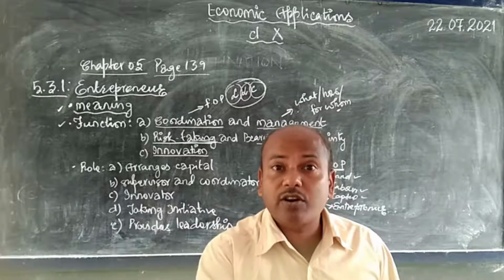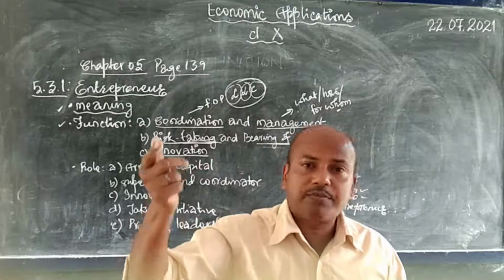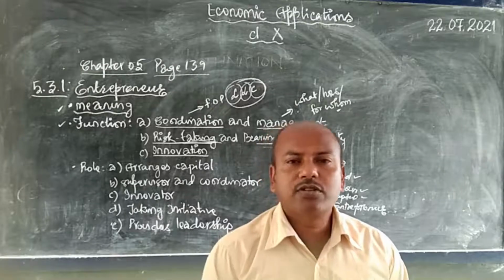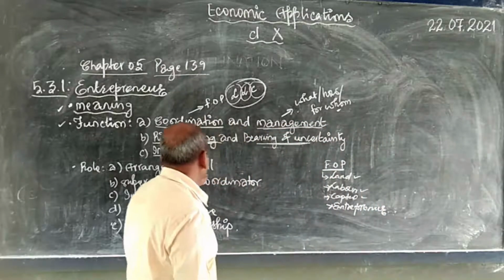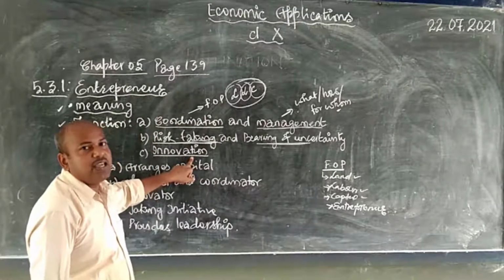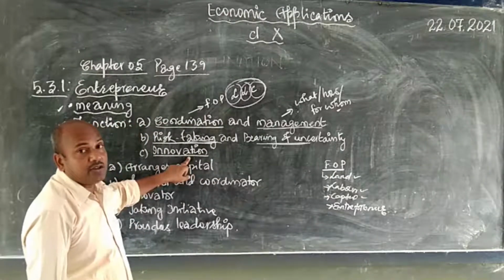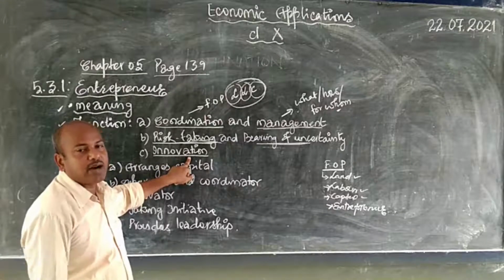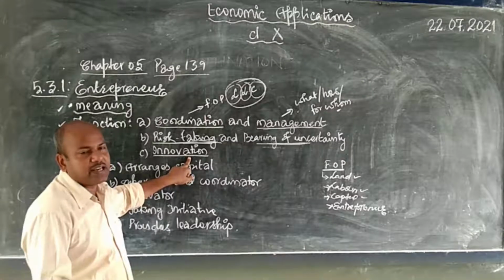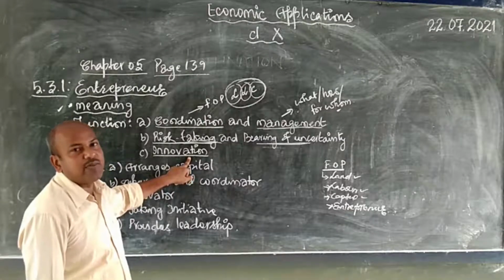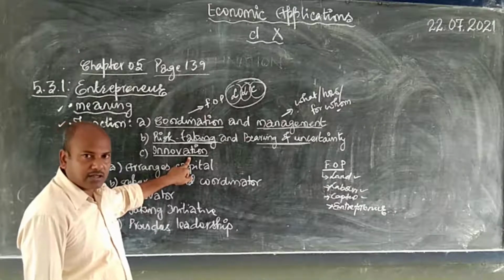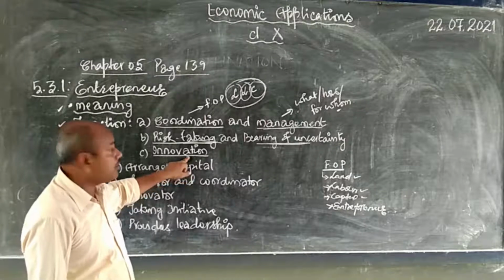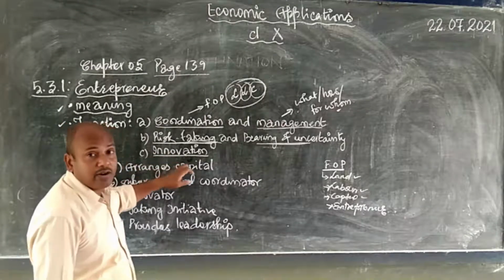How to bring down the cost of production, how to increase the profit. There are a lot of questions whose answers entrepreneur has to find out. So he needs to be innovative. Invention of new technology which can reduce the cost of production and increase the margin of profit. How to expand and grow the market, how to make it global, or at least run it across the country. So an entrepreneur needs to be innovative.